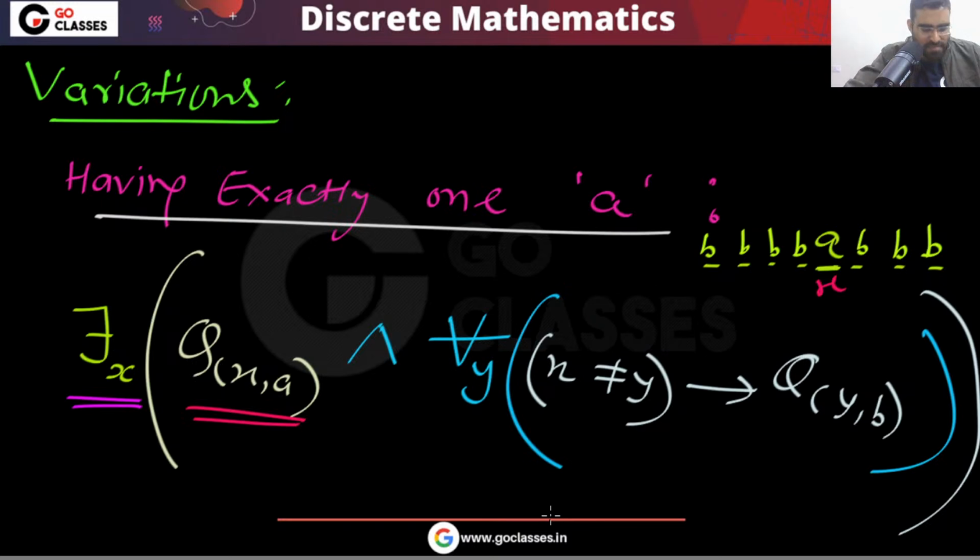Did you understand this variation? Just tell me yes or no. A simple variation I am asking you. Is this clear? Very simple, this type of variations you can create.